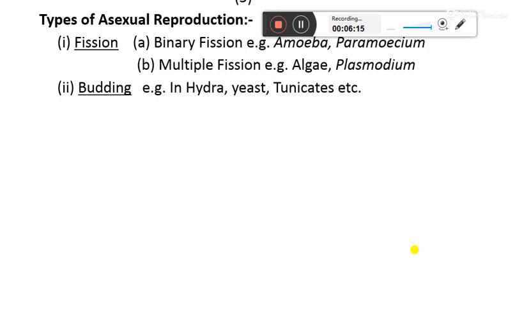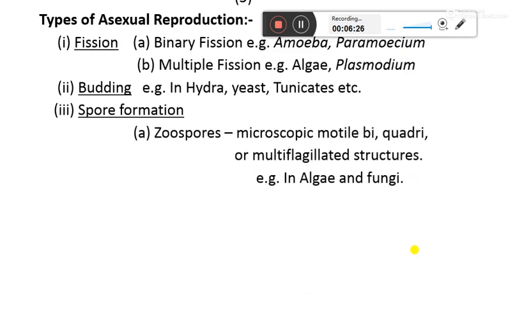The budding, in Hydra and yeast and tunicates. Spore formation.